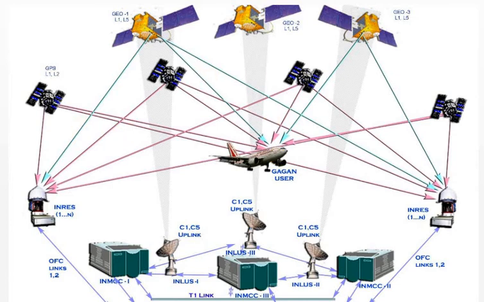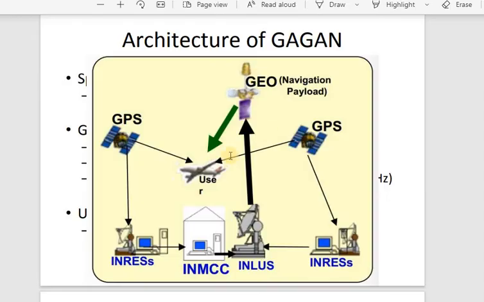I hope you are clear with this one, and you have to remember the reference stations, the INMCC, the control stations, mission control station, and the uplink stations. Clear? I hope you are all clear with this one. So this is also a small architecture of your Gagan.